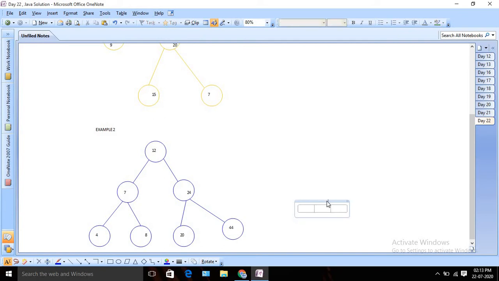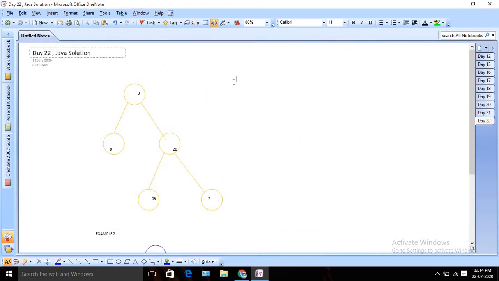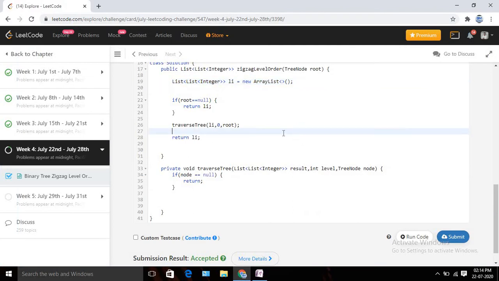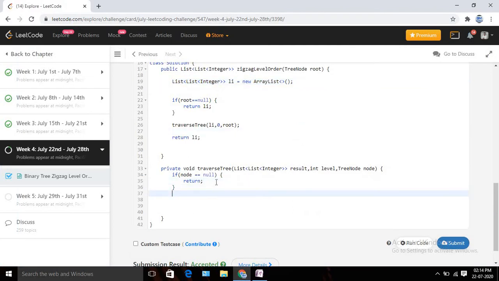If I am at this level, I maintain a list for this level. Again it will be for the first level, if you are starting from 0, and again for the third level. For each and every level we are going to maintain a separate list, and we are going to return the whole list. So at first I need to initialize one list.